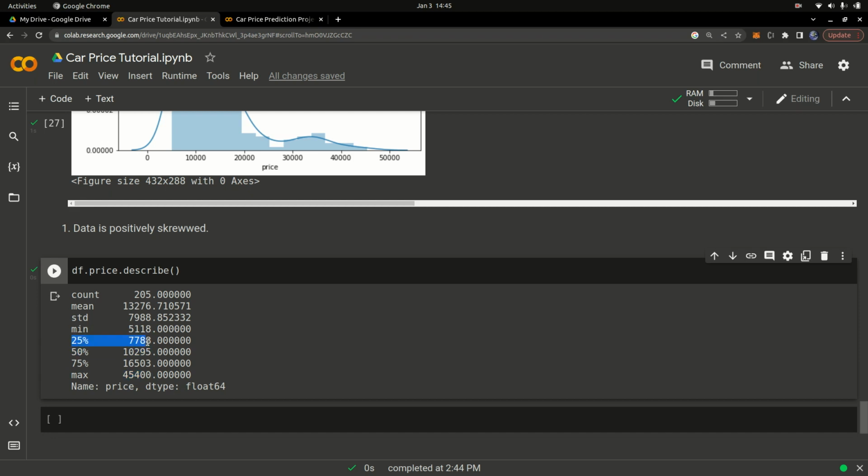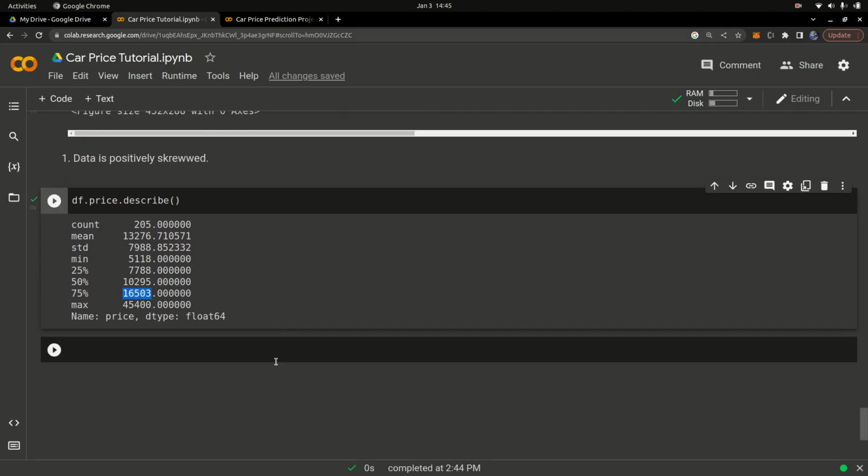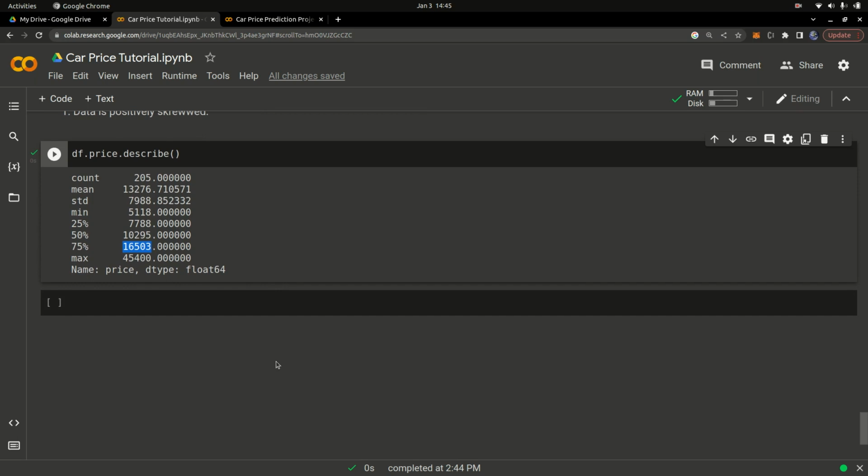Basically, sorry, I mean the standard deviation is this one right here. You also have the percentile, the 25th percentile. So most of the data of the cars that we have are below this amount right here, and 50% of the cars are above this price, and 75% of these cars are this or above. So that's basically what it means. Again, I covered all this in my introduction to data analysis with Python, so you can check that out.